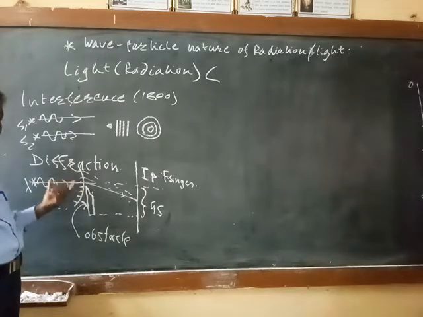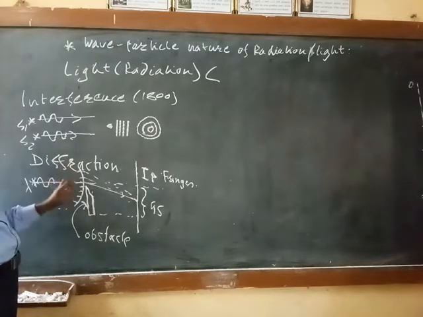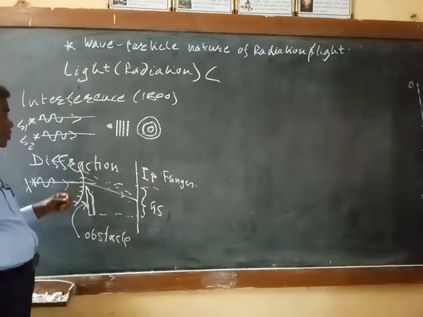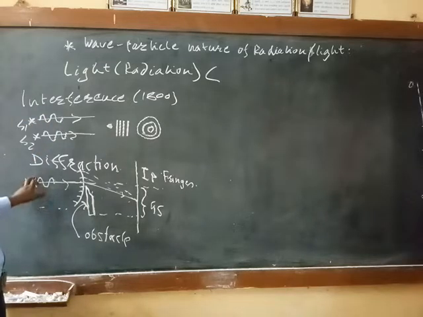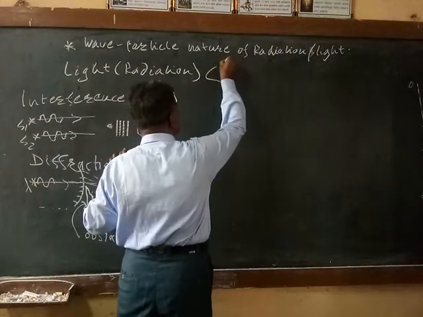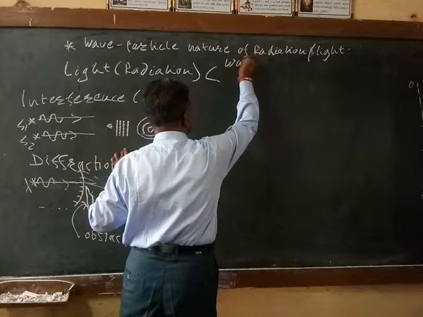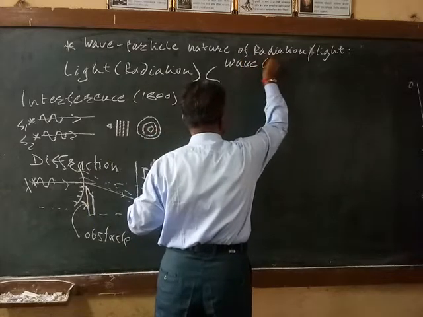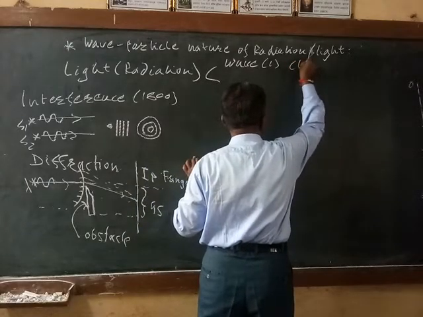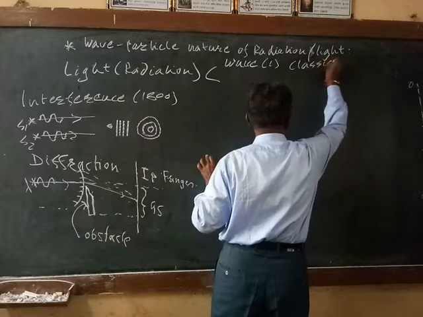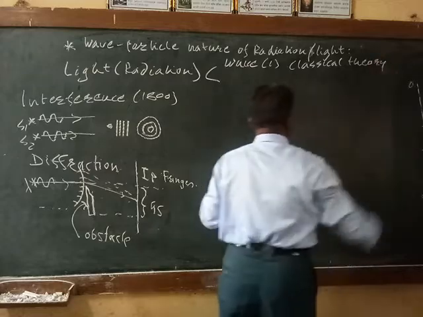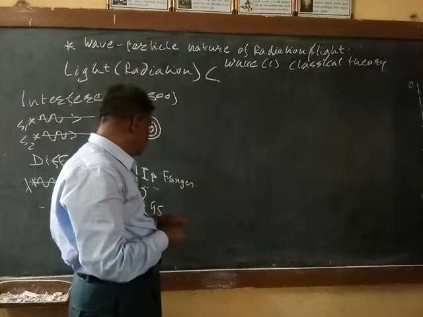So Fresnel assumed the Huygens wave theory, and in addition to the Huygens wave theory, some assumptions were made, and the phenomenon of the diffraction is explained. So in this experiment, it is well established that the light or the radiation is nothing but the wave. So the first definition comes into focus, that light is nothing but the wave. This is the first definition, and it is based purely on classical ideas. It is known as the classical theory. So by using the classical theory, it can be explained.